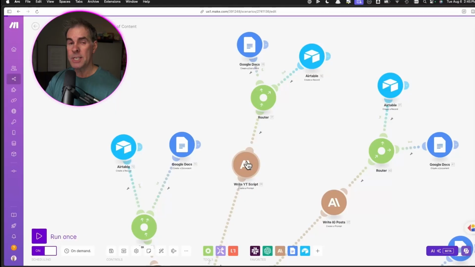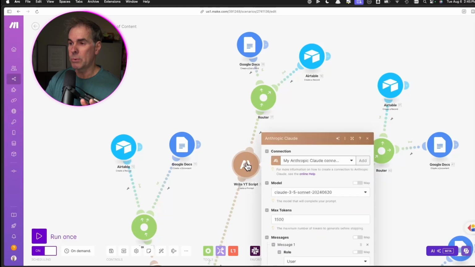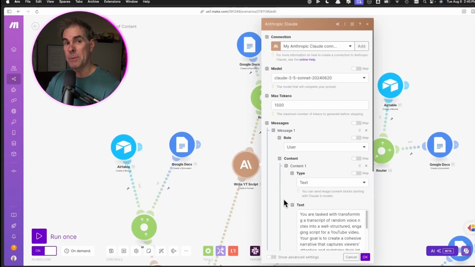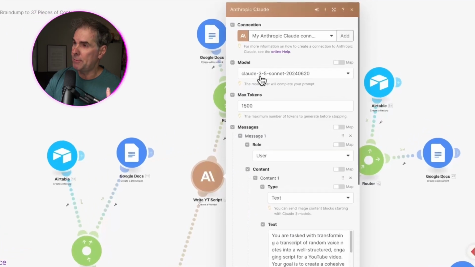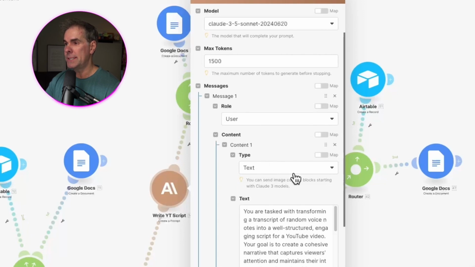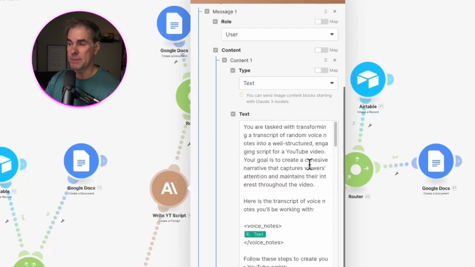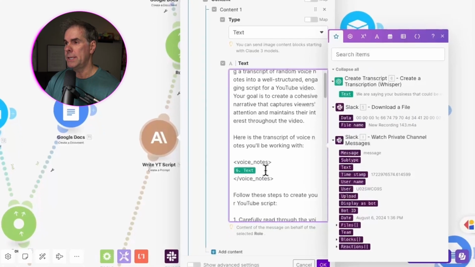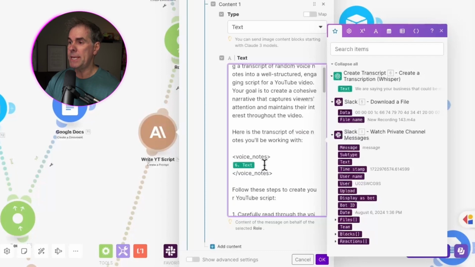So now for this branch of the content tree, if you will, we're going to write a YouTube script from the transcription. So again, we're going to follow the exact same format. We're going to choose Claude 3.5 Sonnet, 1500 tokens, use the user role text. And then again, this is the prompt that I've written that tells Claude that I want it to write a YouTube script following specific criteria. And again, it's creating the YouTube script based on the transcription. So that is the text, which is why I've put that right here in the prompt.